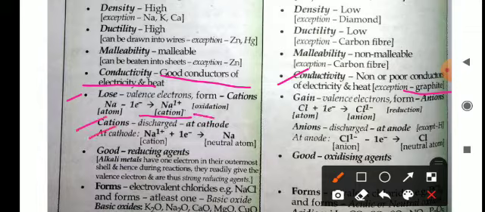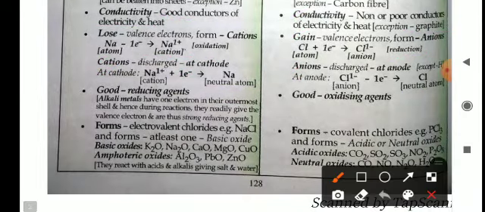Cations discharge at the cathode. Sodium, after gaining one electron, converts to a neutral atom. Non-metals can gain electrons and they get reduced. Anions discharge at the anode, except hydrogen, and at the anode a chlorine negative ion gives up one electron and converts into a neutral atom. Good reducing agent: all alkali metals have one electron in their outermost shell. Hence, during reactions, they readily give up the valence electron and are thus strong reducing agents. Good oxidizing agent: non-metals are good oxidizing agents because they can accept electrons.